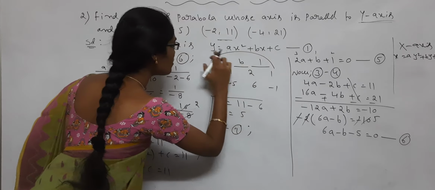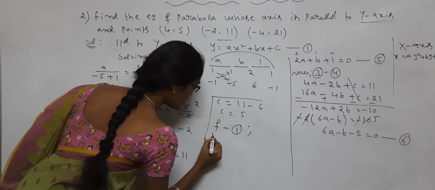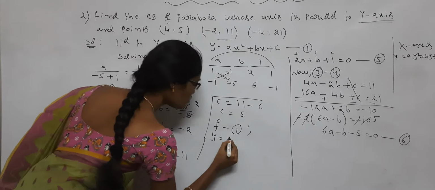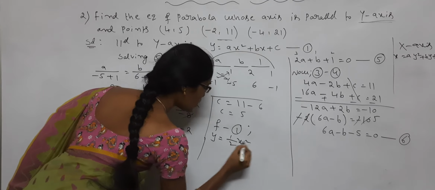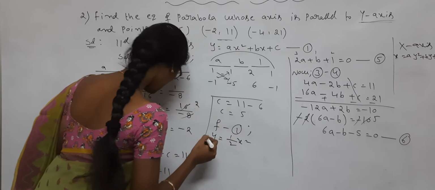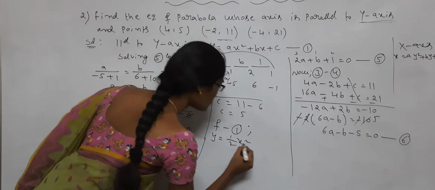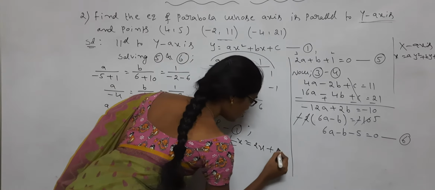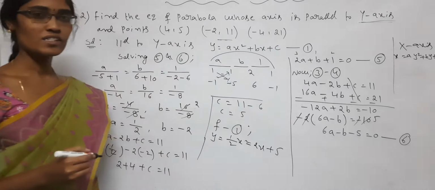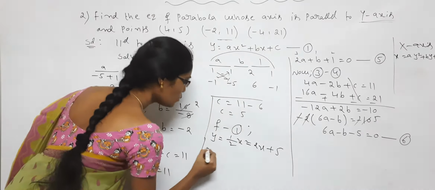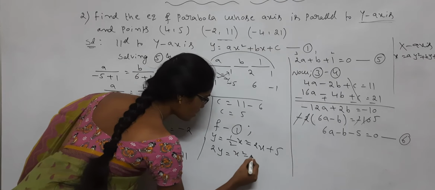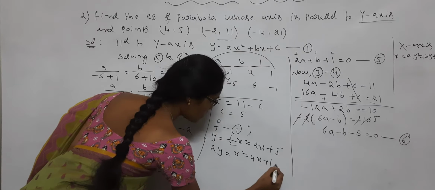From 1, y is equal to a. What is the a value? A is equal to 1 by 2. 1 by 2 x square plus b value is minus 2, so minus 2x plus c is equal to 5. So take LCM 2: 2y is equal to x square minus 4x plus 10.